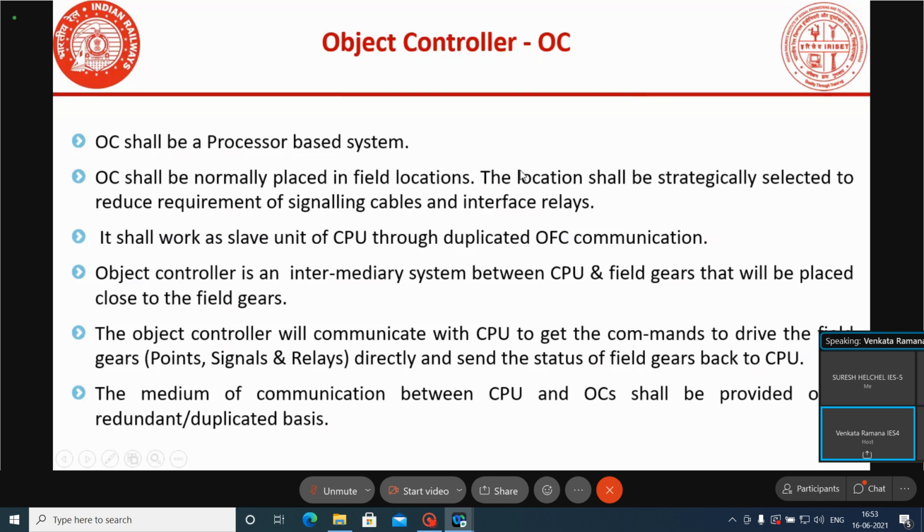And the OC shall work like a slave unit of the CPU. Means OC cannot take any decisions. OC depends upon the CAU. Object controller is an intermediary system between the CPU and field gears. Object controller will communicate with the CPU to get the commands to drive the field gears directly, and send the status of the field gear back to the CPU. Even once it has been driven, the status also will be sent back to the system. Normally the communication between the CPU and OC shall be on redundant and duplicate OFC.